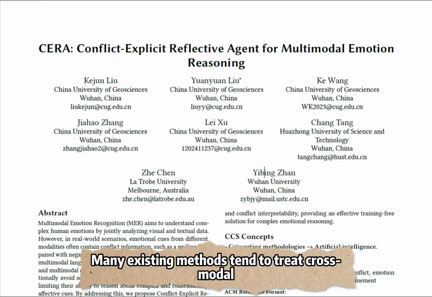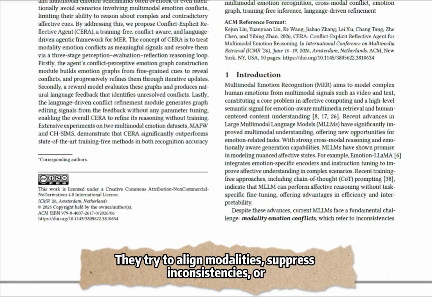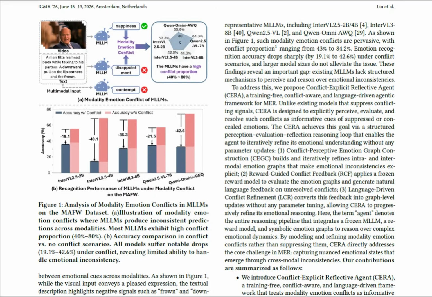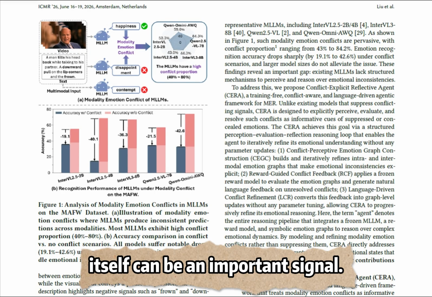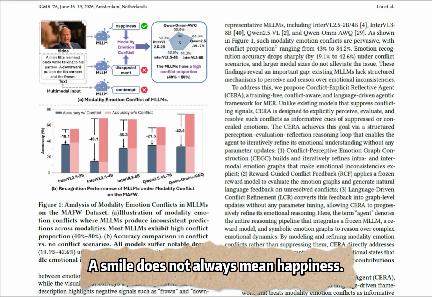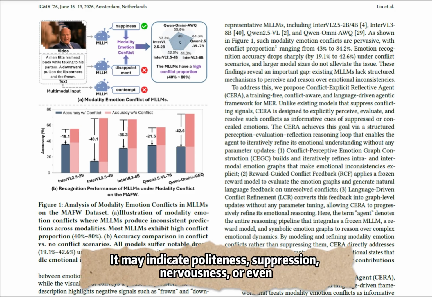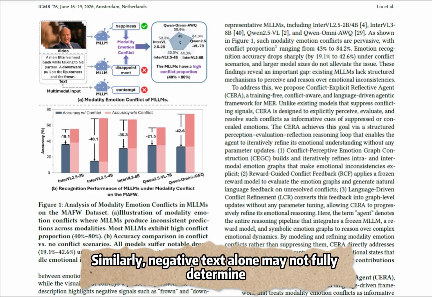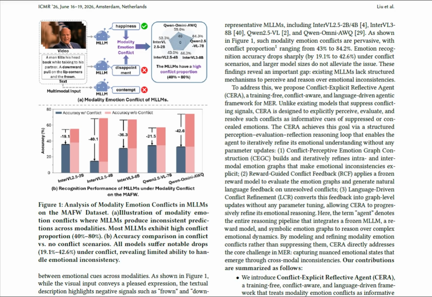Many existing methods tend to treat cross-modal conflict as noise. They try to align modalities, suppress inconsistencies, or redistribute attention to obtain a more stable prediction. However, we argue that in emotion understanding, conflict itself can be an important signal. A smile does not always mean happiness. It may indicate politeness, suppression, nervousness, or even sarcasm. Similarly, negative text alone may not fully determine the final emotion because the visual behavior may provide another explanation.